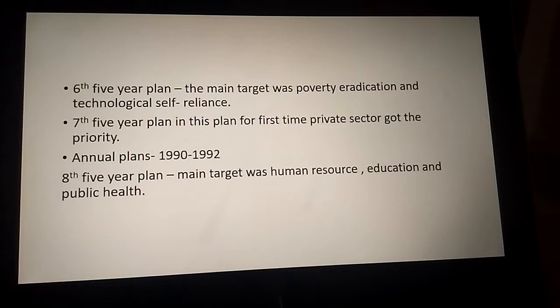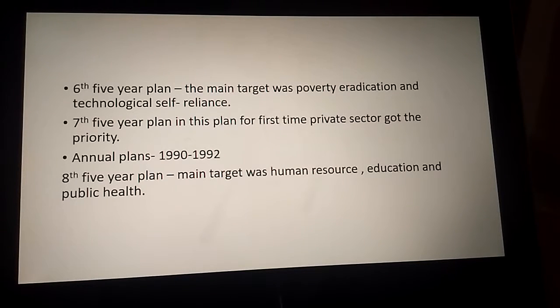In the seventh 5-year plan, for the first time the private sector got priority. Before the seventh 5-year plan, only public sector units were given priority, and the government used to think about the growth of only public sector units. Now in the seventh 5-year plan, priority was given to the private sector. The next point is annual plans. From 1990 to 1992, for 2 years annual plans were made due to the volatile political situation.